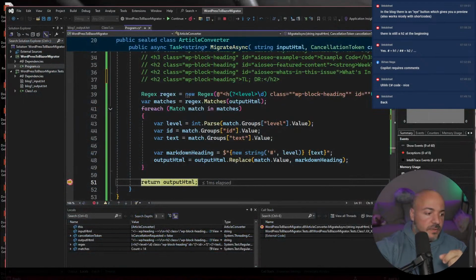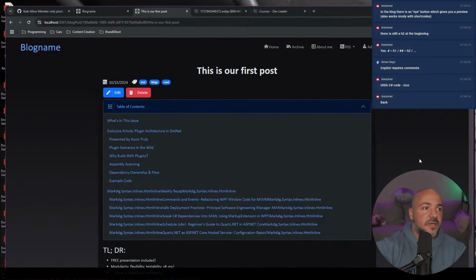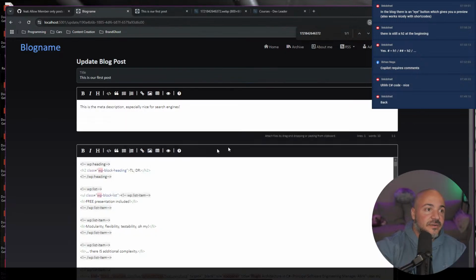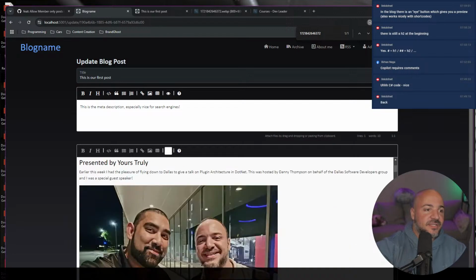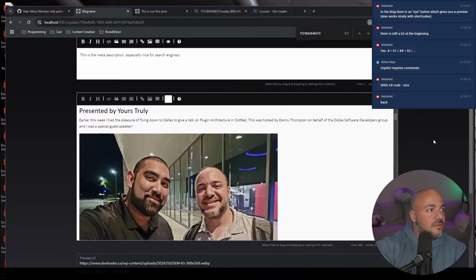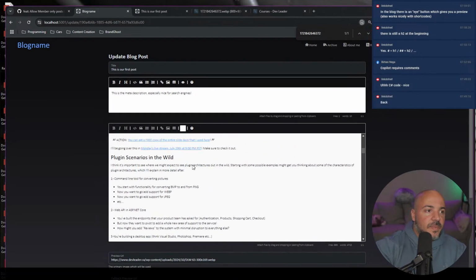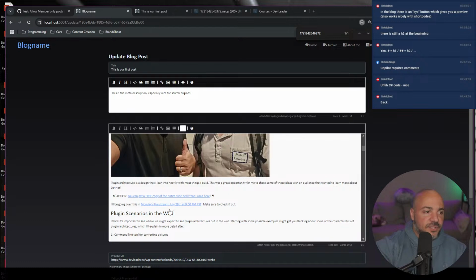Oh, nice. So in the blog, there's an I button, which gives you a preview. Also works nicely with shortcodes. Perfect. Thank you. One sec. I minimized the window and now I can't find anything. There we go. So over here. Nice. I'll zoom back out a little bit. Very cool. Yeah, so if we just wanted to check to make sure these were getting picked up, that's good.